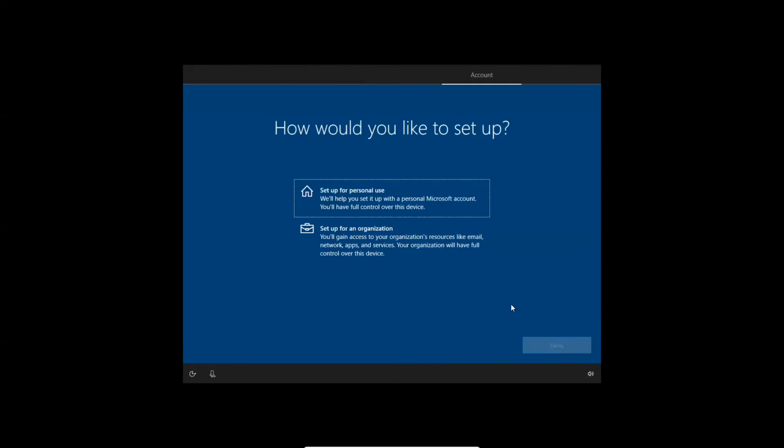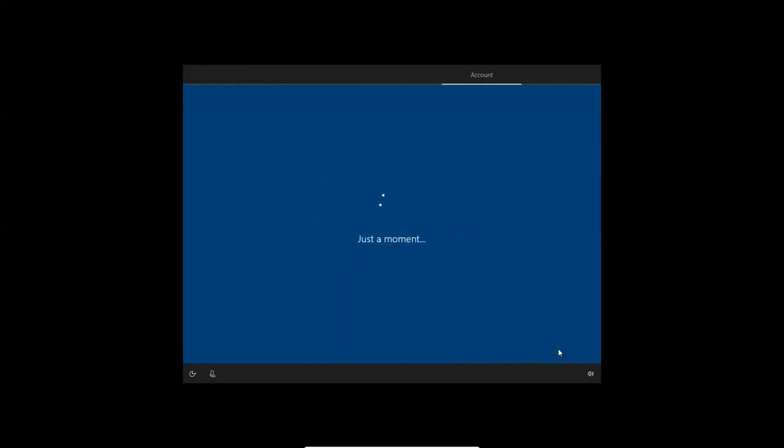Here you have to select whether this device is for personal use or for an organization. Here I am using this one for my personal use, therefore I select this one for personal use and press next.